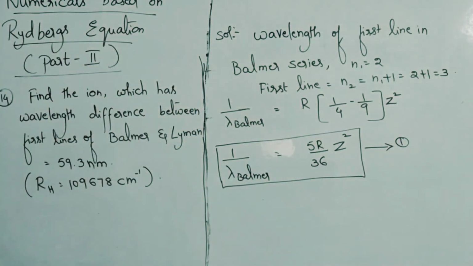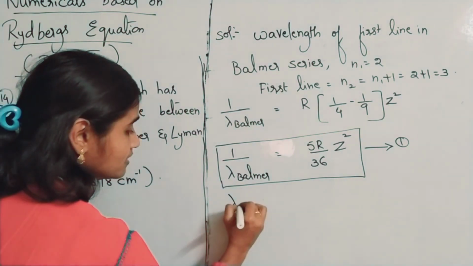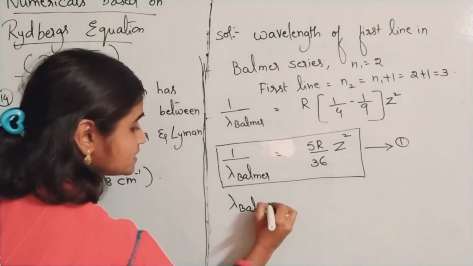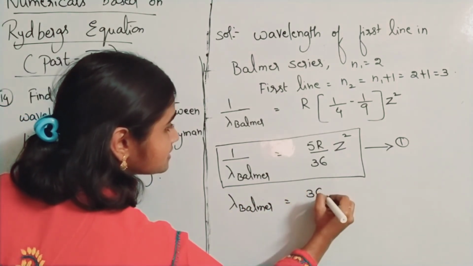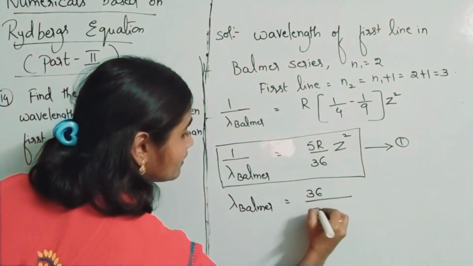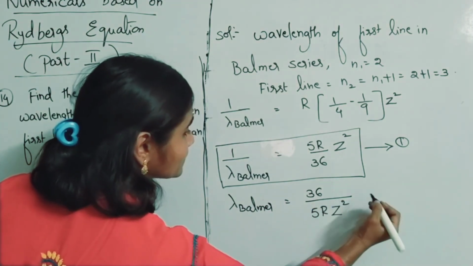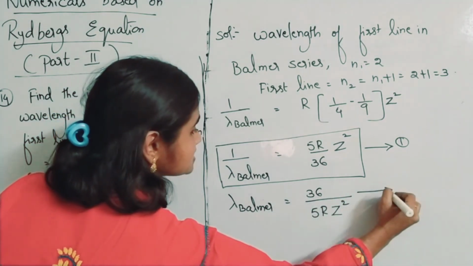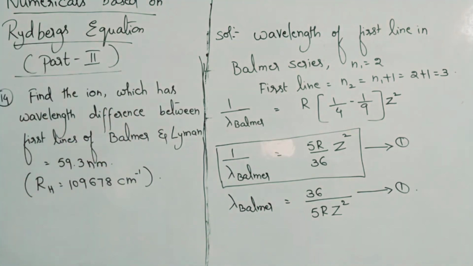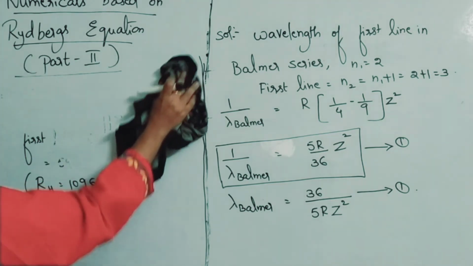Or else you can take lambda Balmer directly, reciprocate it and take 36 by 5R Z square. This can be taken as the first equation. Same like that, now you can find first line of Lyman series also. First line of Lyman series.